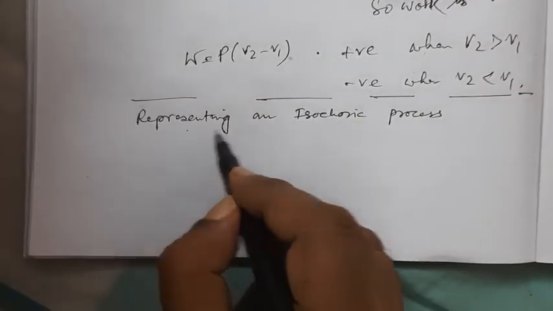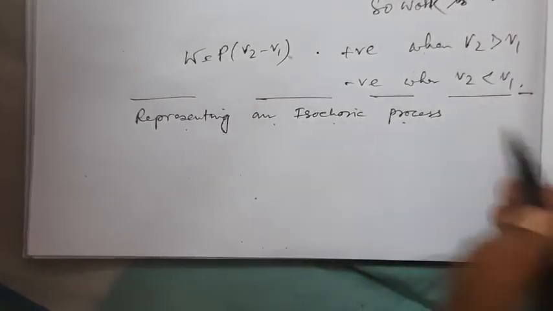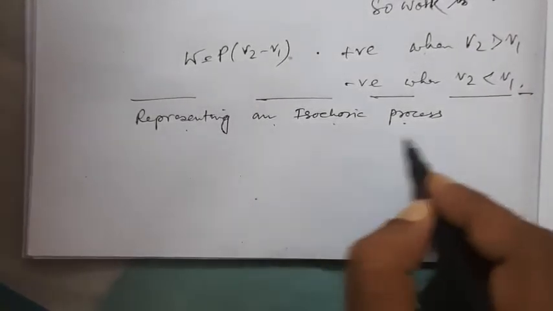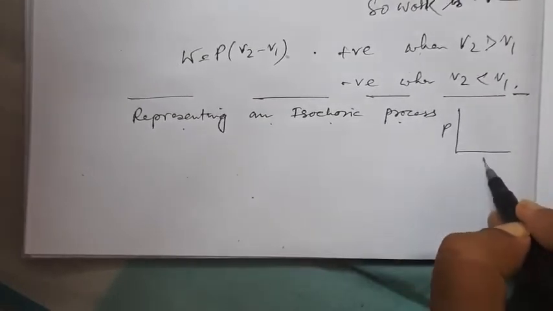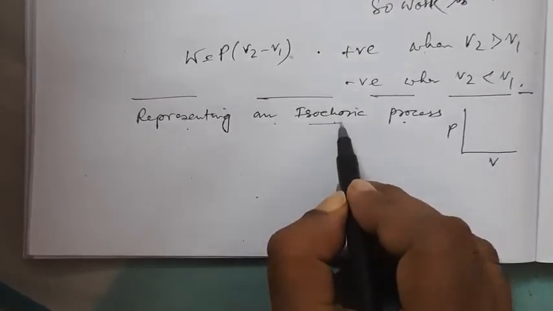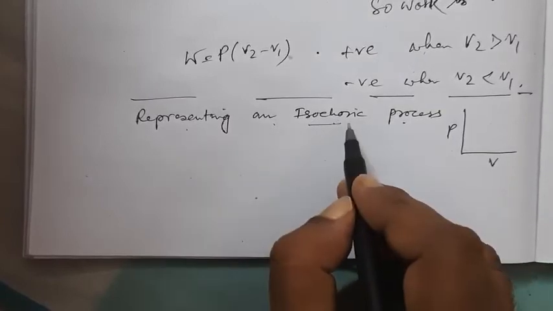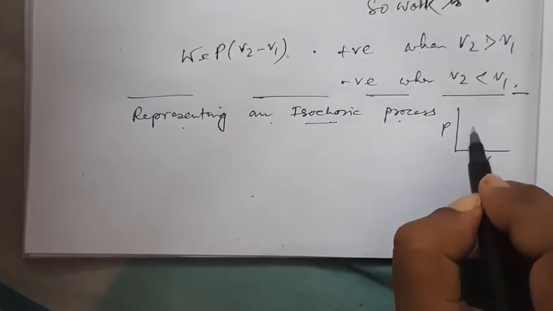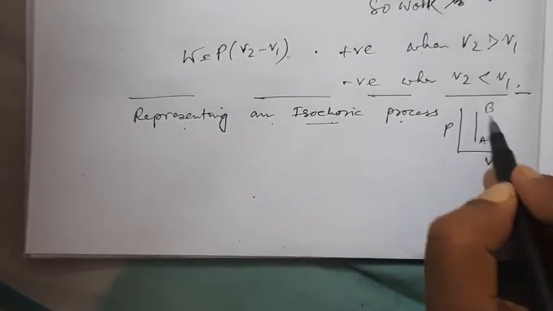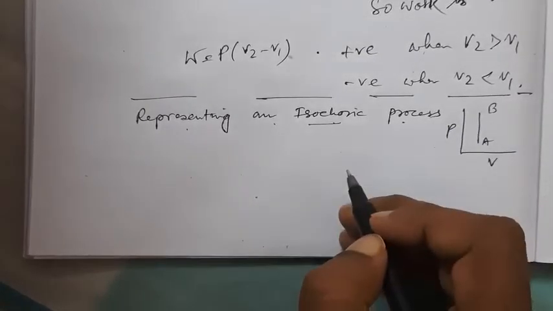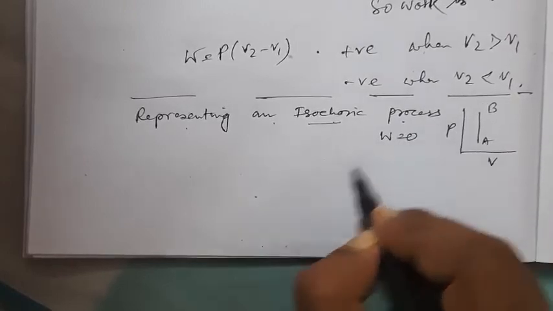Now representing an isochoric process in a graph. Very easy. If this is P and this is V, we all know that in an isochoric process the volume does not change, the volume remains constant. So the graph will be like this, a straight line. You can name it A to B. This covers no area, hence the work done is 0.